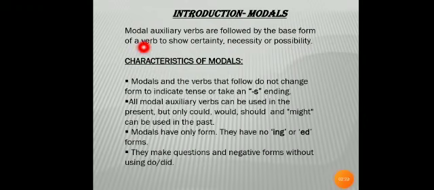Now let me introduce some characteristics of modals. Modal auxiliary verbs follow the verb first form. So they do not change form to indicate tense or take an s or es as ending. All modal auxiliary verbs can be used in the present, but only could, would, should, might can be used in the past. Modals have only one form. They have no ing or ed forms. They make questions and negative forms without using do or did.